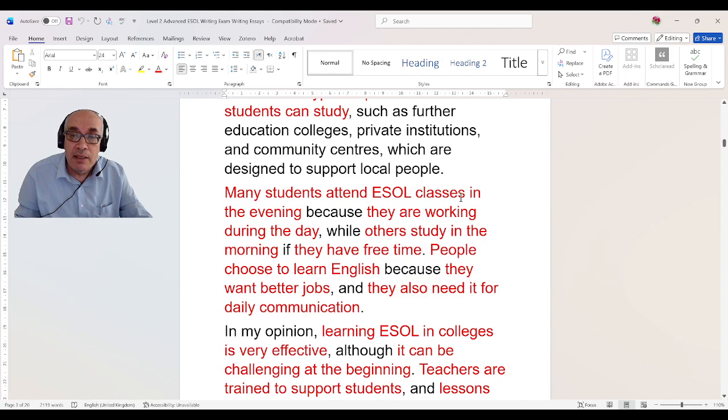Many students attend ESOL classes in the evening. This is again a simple sentence. They are working during the day. A simple sentence. Others study in the morning. A simple sentence. If they have free time. They have free time. A simple sentence. People choose to learn English. A simple sentence. They want better jobs. A simple sentence. They also need it for daily communication.